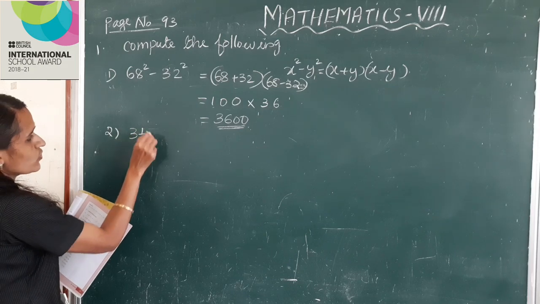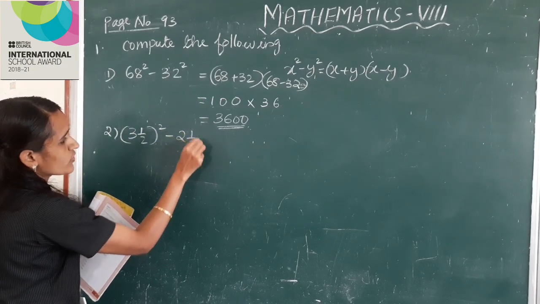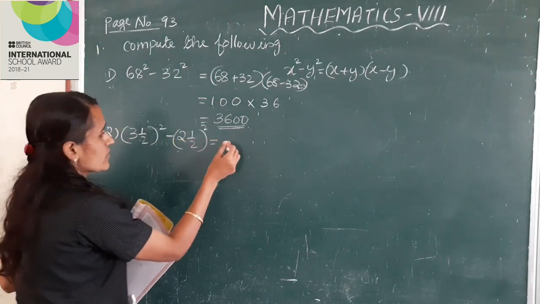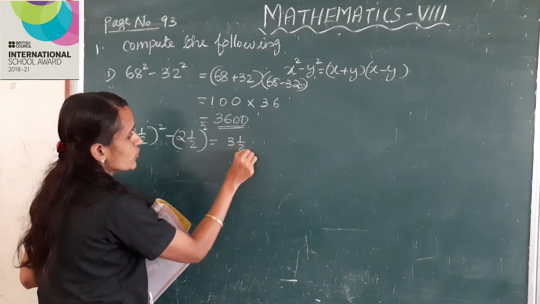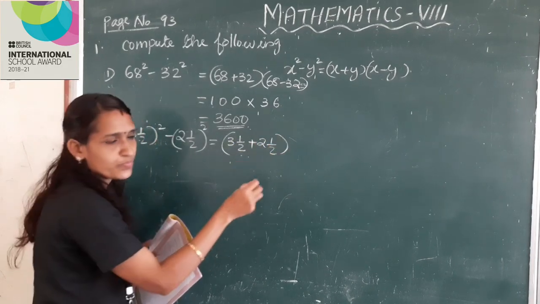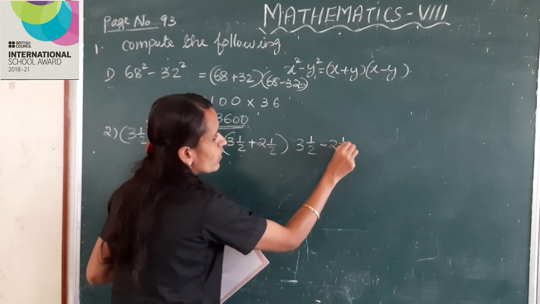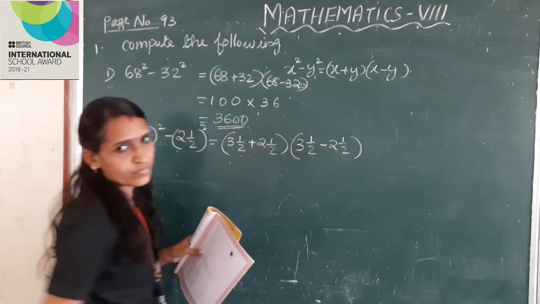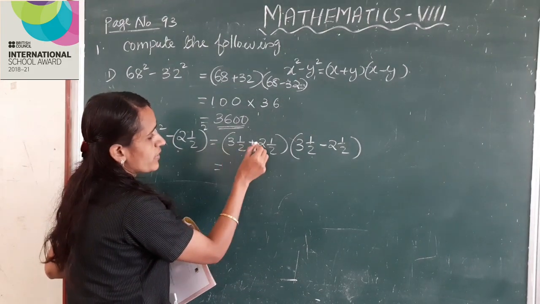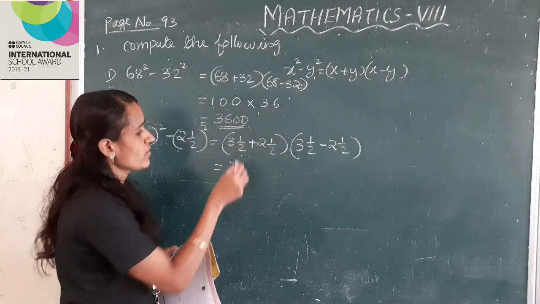Next sub question. 3 1 by 2 whole square minus 2 1 by 2 whole square. This can be written as 3 1 by 2 plus 2 1 by 2 into 3 1 by 2 minus 2 1 by 2. Okay, this is equal to 3 1 by 2 plus 2 1 by 2. 3 plus 2, 5.